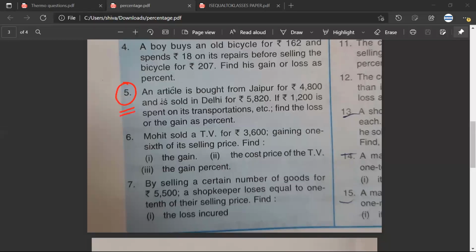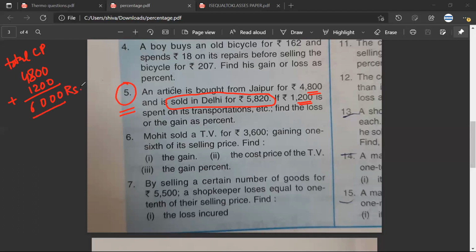Mr. Sarthak, question number 5. How should I do this? Because the transporting cost is 1,200, we have to add it with 4,800. Then we have to subtract 5,820 from that. So the total CP would be 4,800 plus the transport cost. So his actual CP would be 6,000 rupees.